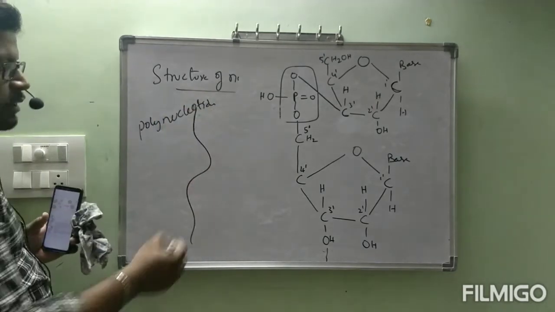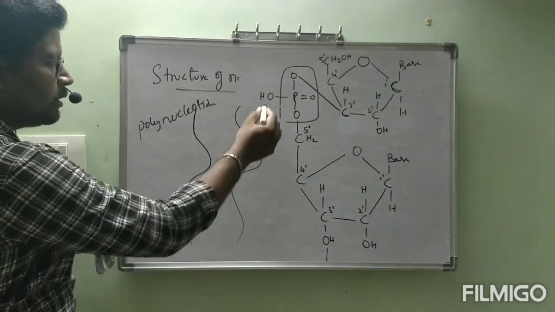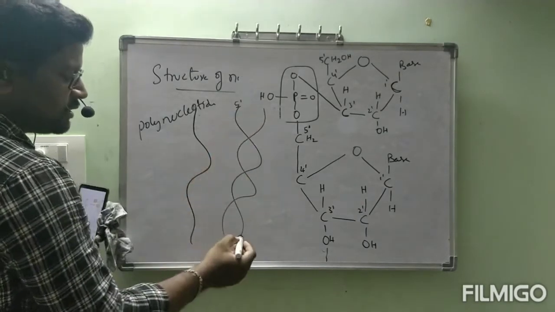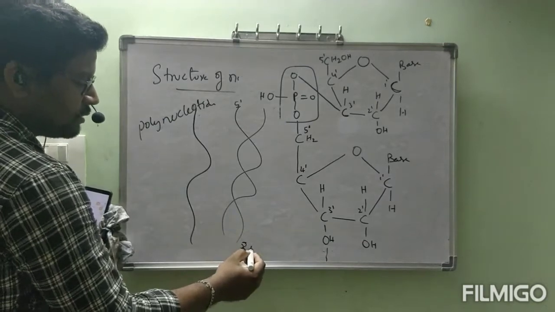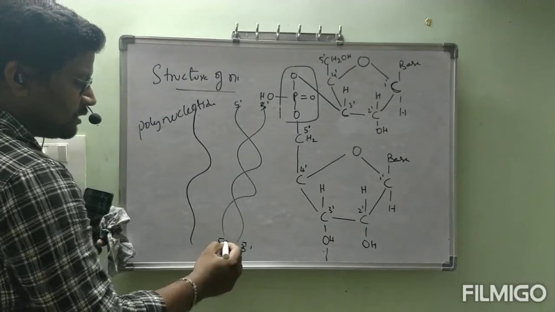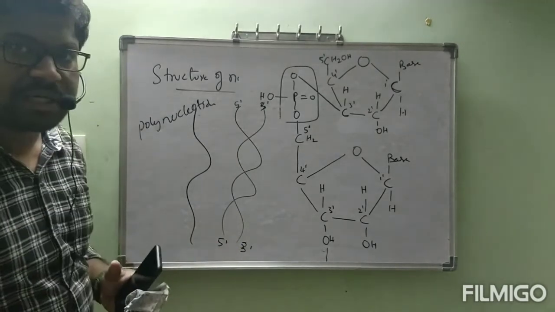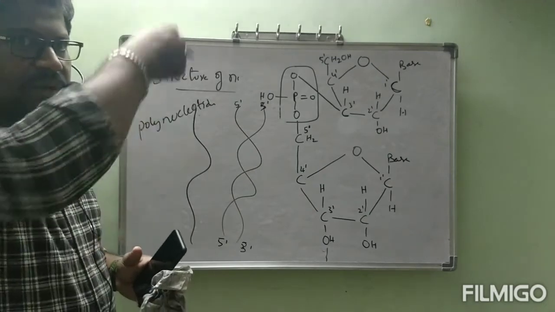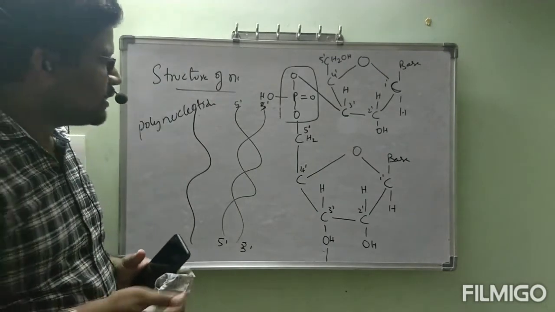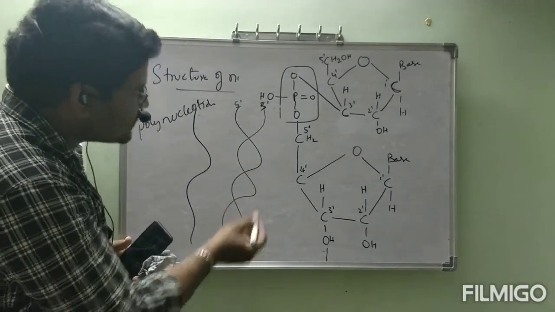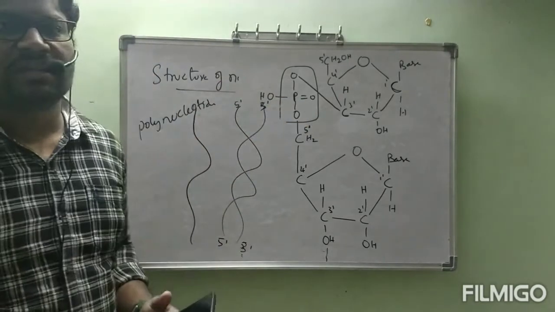Polynucleotide. This is RNA. In DNA, this starts with 5 prime and ends with 3 prime. This one starts with 3 prime, sorry, and this is 5 prime. In biology you might have studied DNA structure. One is 1 prime and another is 1 prime. This is 5 prime, this ends with 3 prime. That is the meaning of 3 prime and 5 prime.